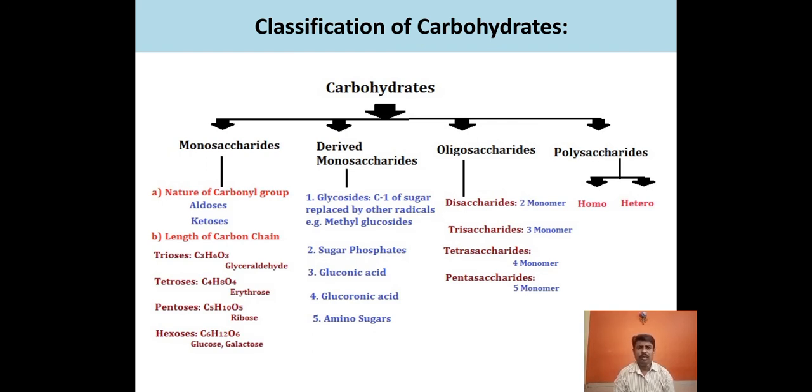If only one monomer is present, then that is called a monosaccharide. If 2 to 10 monomers are present, they are called oligosaccharides, and if more than 10 monomers are linked with each other, then they are called polysaccharides.